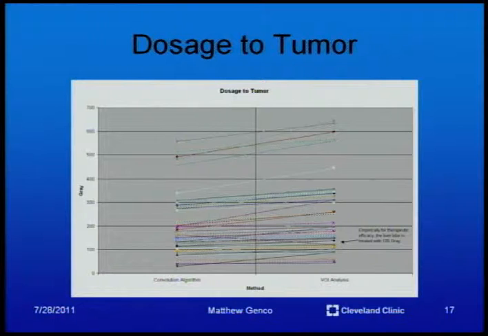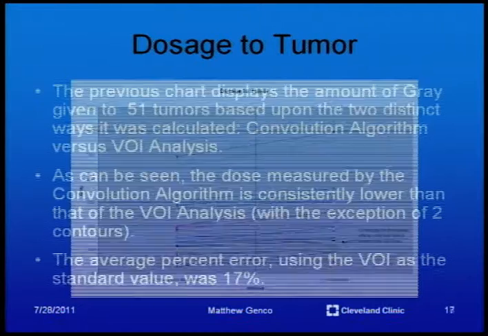This is a graph that shows the dosage of gray given to a tumor. On the left is the measured dosage in gray from 0 to 700, and here is the convolution algorithm, which is the first way we calculated the amount of gray. And here is the VOI analysis, which is the second way that the gray was calculated. Empirically, for a therapeutic efficacy, the liver lobe is treated with 120 gray.